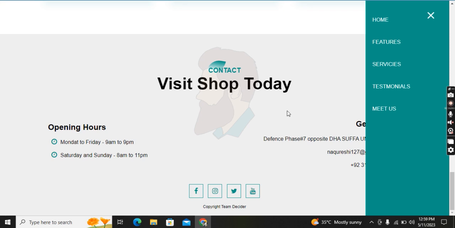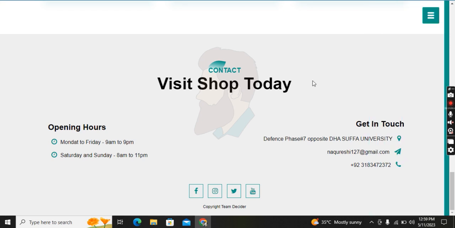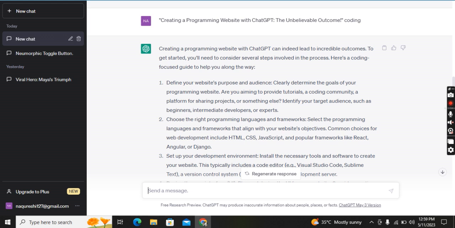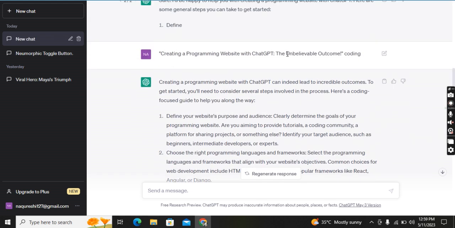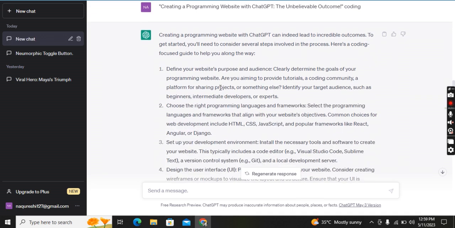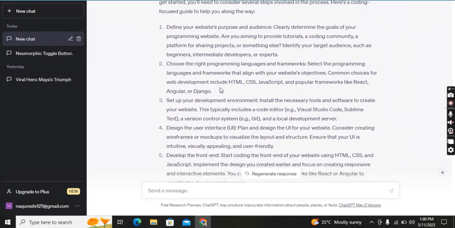Well, let me tell you about my experience. I was in your shoes not so long ago until I discovered ChatGPT. This is ChatGPT. If I write "create programming website with ChatGPT", then it will give you tips. With ChatGPT I was able to create an intelligent chatbot that could communicate with the website visitors in real time without having to hire an expensive customer service team.